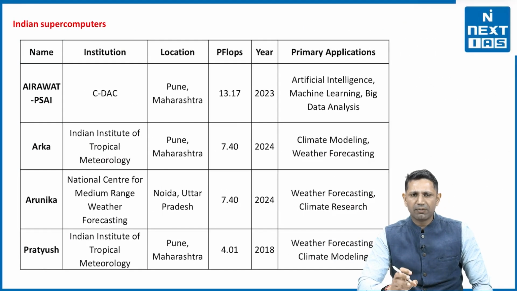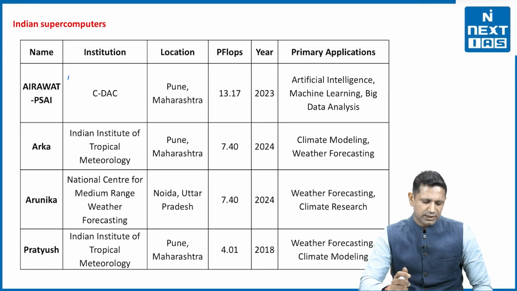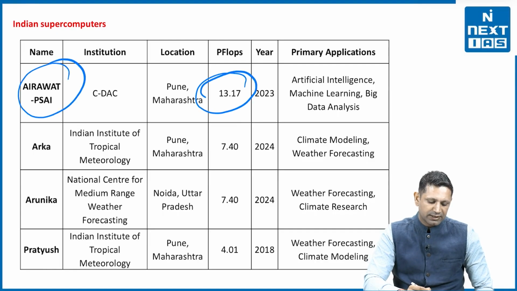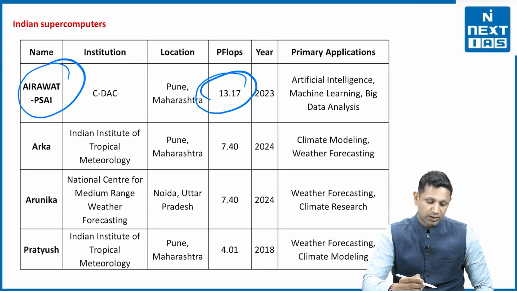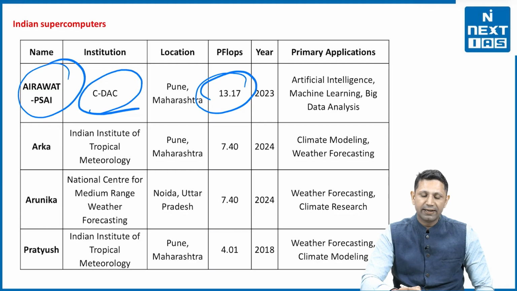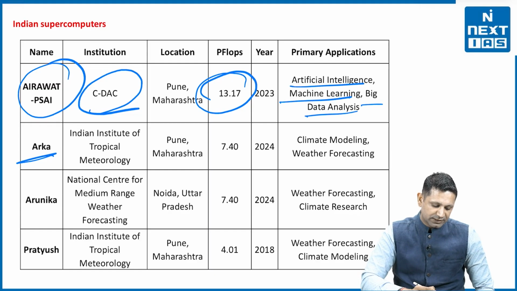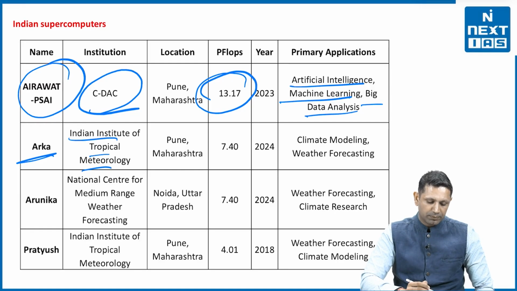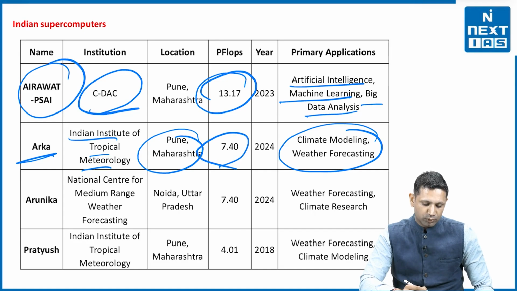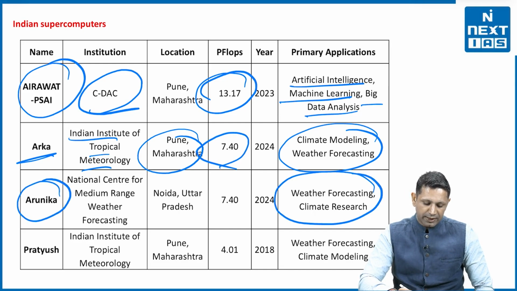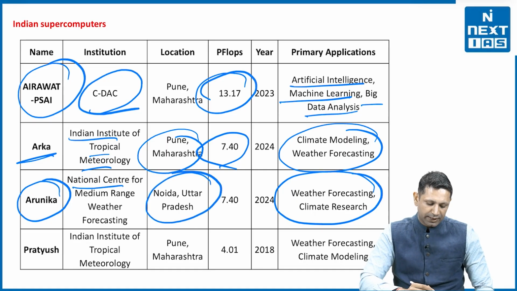Now, if we talk about the important supercomputers of the country today, the first one is Airavat. It has a capacity of 13.17 petaflops. It is housed at CDAC and it is used for artificial intelligence, machine learning, big data analysis. The next is Arka, at the Indian Institute of Tropical Meteorology in Pune. We are using it for climate modeling and weather forecasting. Then Arunika, again for weather forecasting and climate. It is housed in Noida at the National Centre for Medium Range Weather Forecasting.